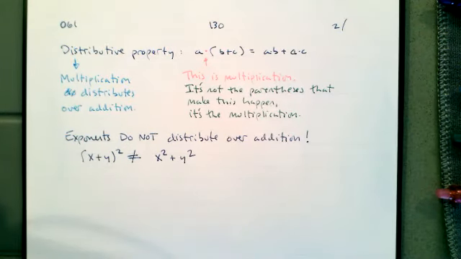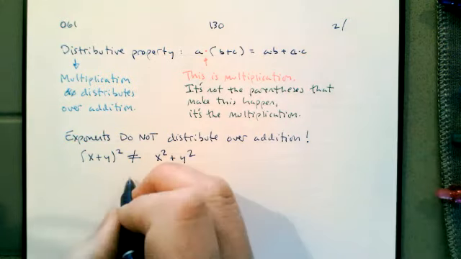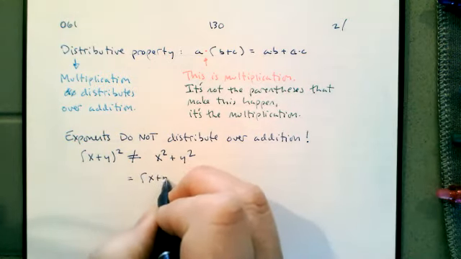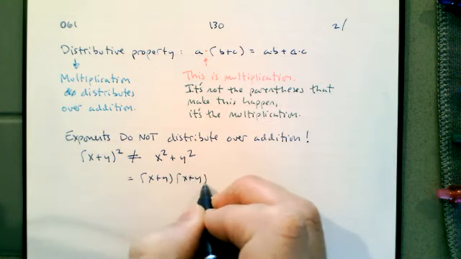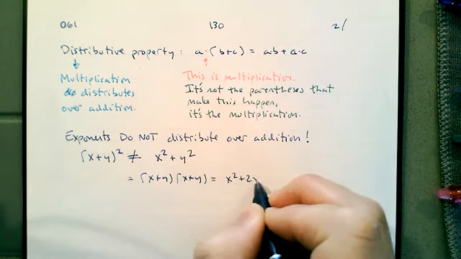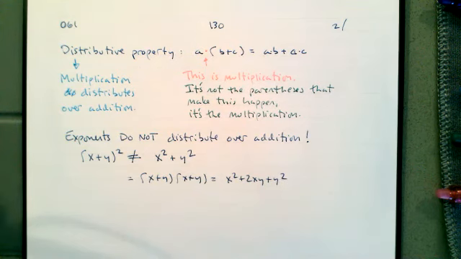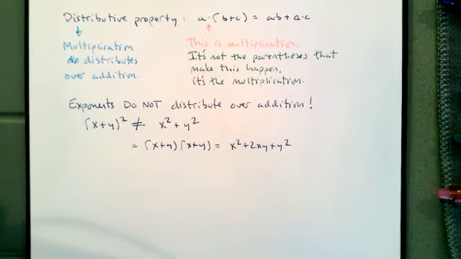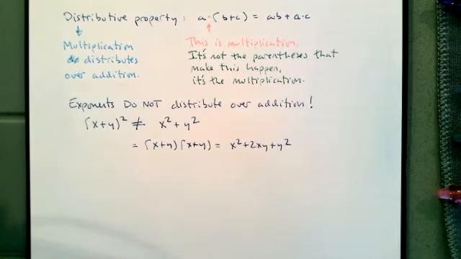It's not the parentheses that make these things happen. It's the multiplication that makes this happen. If we have (x + y) squared, this is equal to (x + y) times another (x + y). So we get x squared plus 2xy plus y squared. If you're wondering why this is the case, it's because that's how numbers work. This is not some rule that we invented because we invented all these symbols for things, so we just kind of randomly came up with these rules. It operates this way because that's how numbers work.